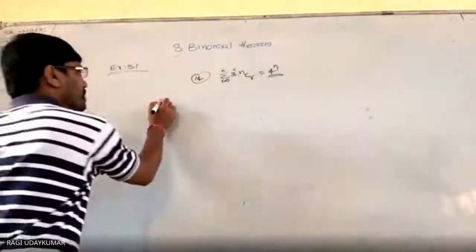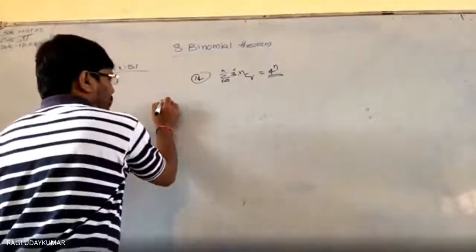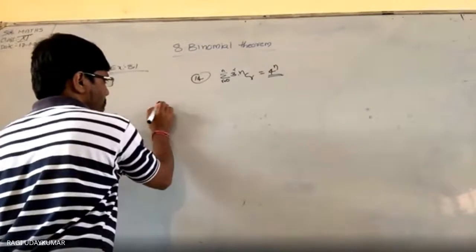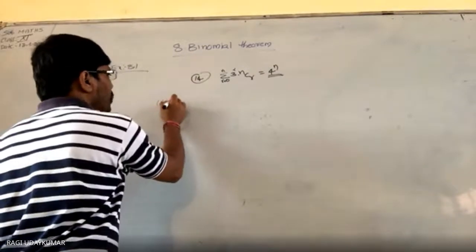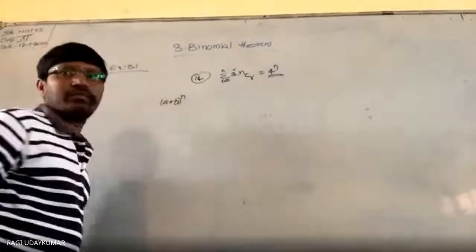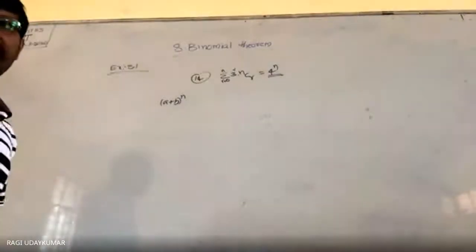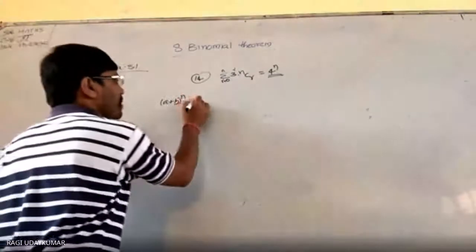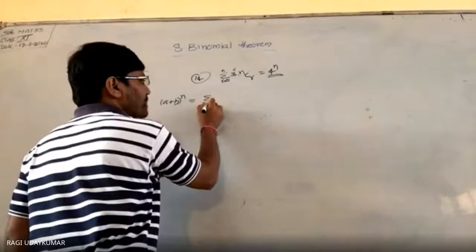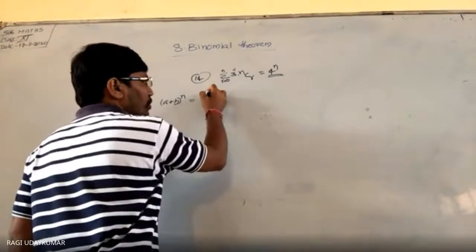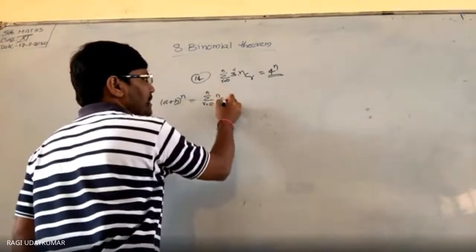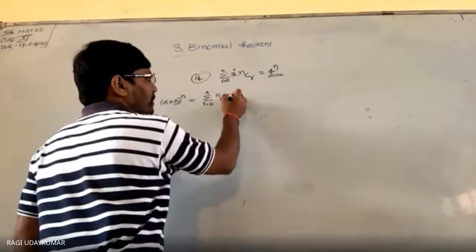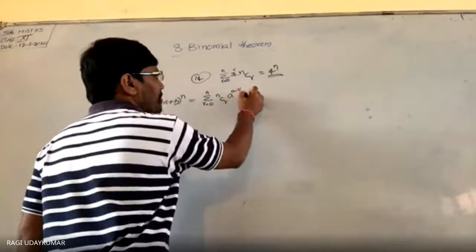Just take into consideration a plus b whole to the power of n. What is a plus b whole to the power of n? This can be written in the form of the summation: sigma r equals 0 to n, nCr a to the power of n minus r, b to the power of r.